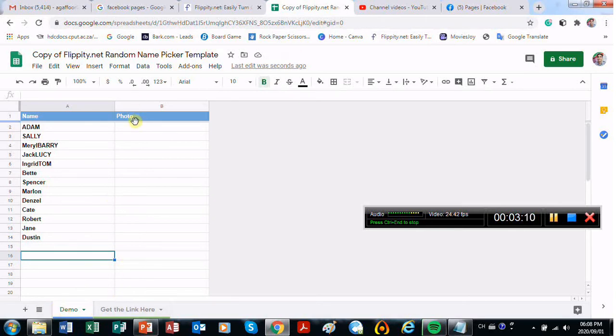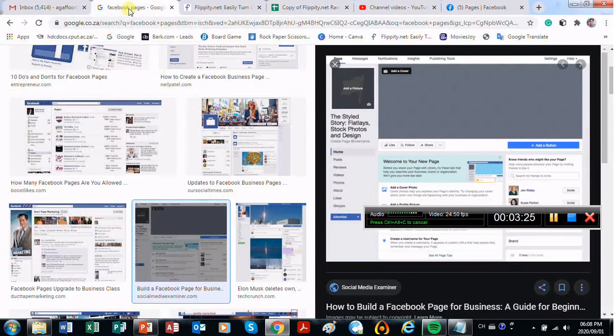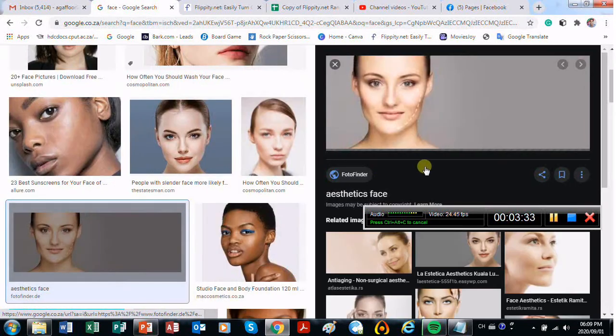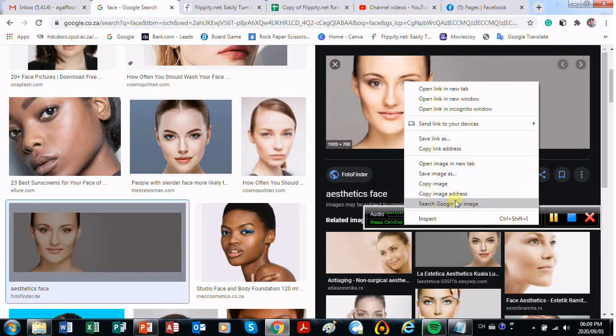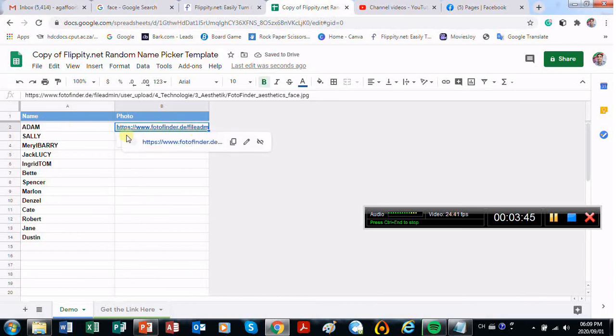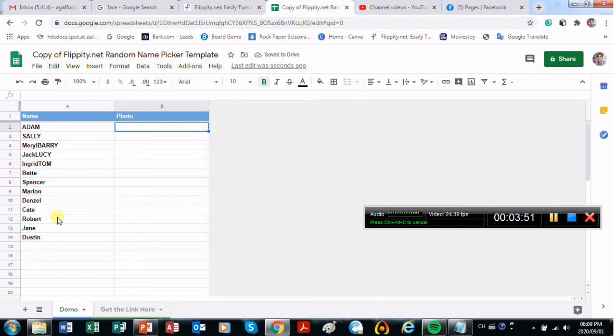Now you will see at the bottom that there are spreadsheet names, demo, and next to demo, once you are done, you can even insert somebody's photo. But when you want to insert a photo, this has to be a link. This is purely online, so your photo needs to be downloaded from the internet. So if I go onto the internet and find a picture of, let's just say, a face, then you will right click and say copy image address, right? And when you copy the image address, you will then paste the image address in here, right? So Adam will have a picture over there, but that is if you want it. If you purely want just the names, there you go.